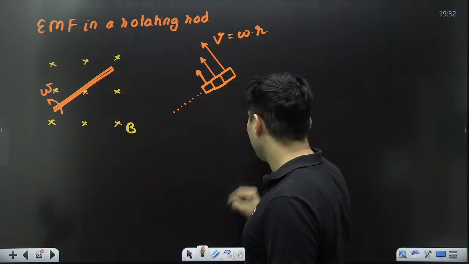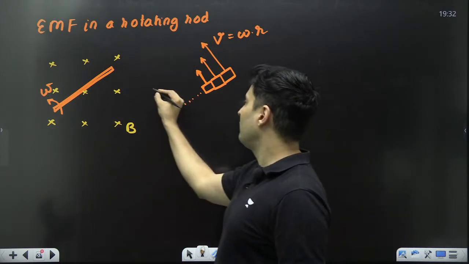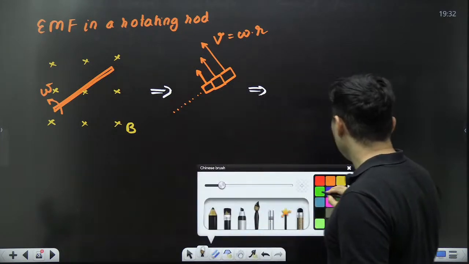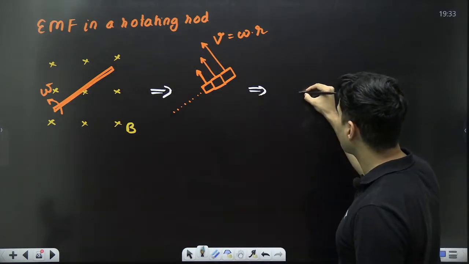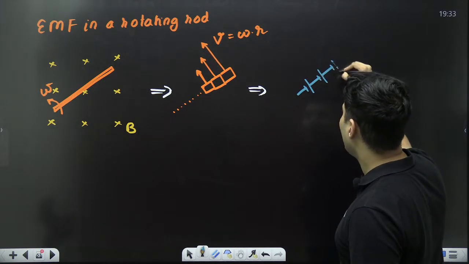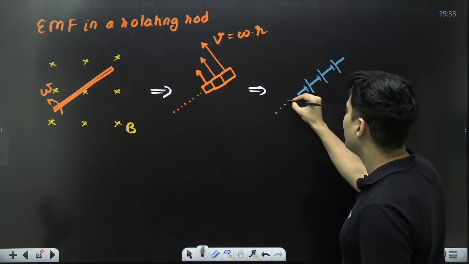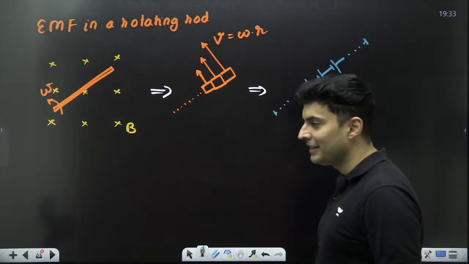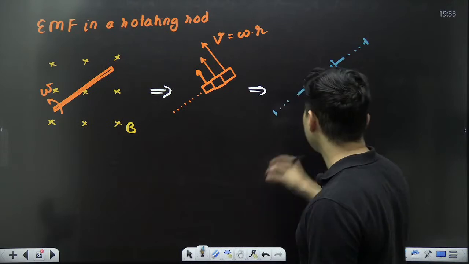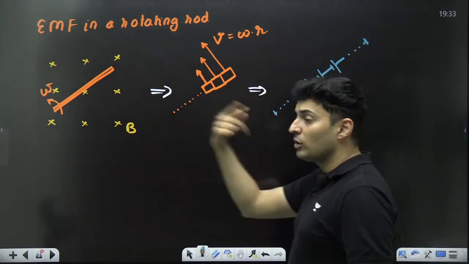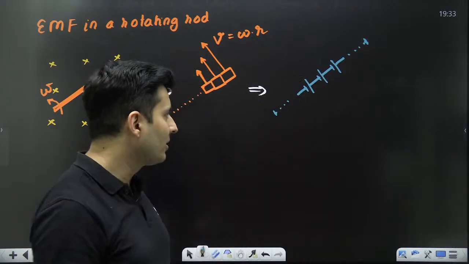So can I say then, if I have converted this into this problem, each part is going to behave like a small battery. There will be a small battery here, then another small battery here, then another small battery here, like that from the center till the end. Do you see that? Small EMFs. Each part has some EMF, and each EMF is also different.